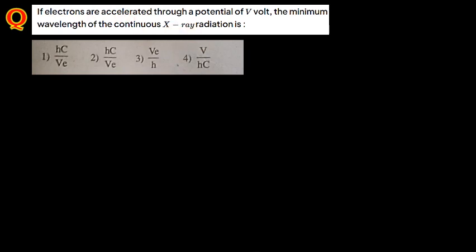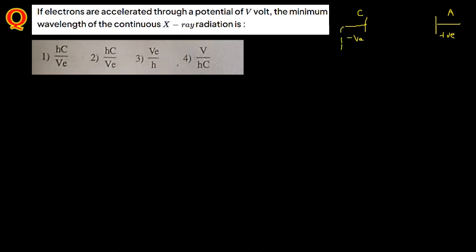For example, in the case of X-ray production, we have a cathode and an anode. Anode means the positively charged electrode and cathode is the negatively charged electrode.